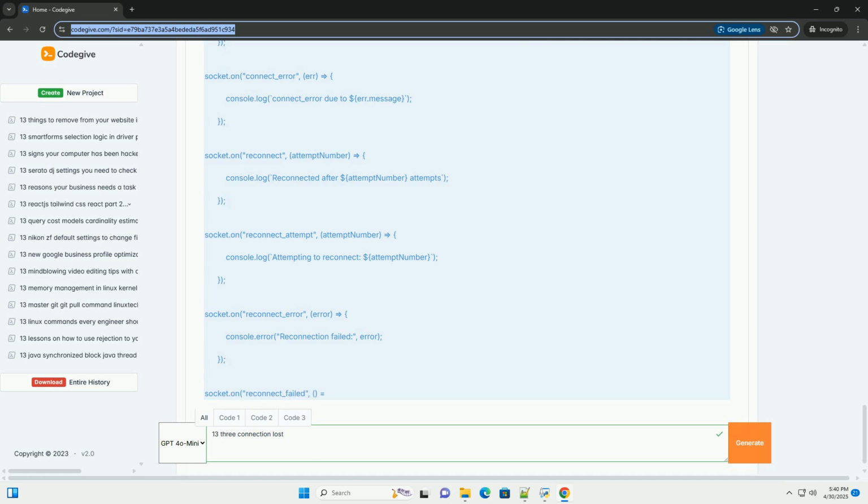CPU bottleneck: the server might be overwhelmed by the number of connected clients or the computational intensity of the data processing. Memory exhaustion: the server runs out of memory, leading to crashes and connection drops. File descriptors: the server might exceed the maximum number of file descriptors allowed by the operating system, preventing it from accepting new connections or maintaining existing ones.